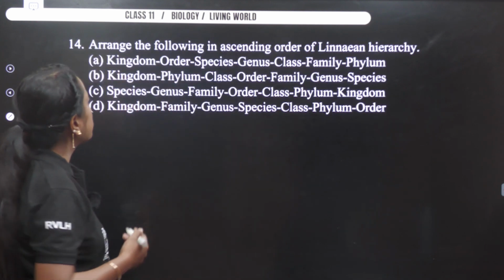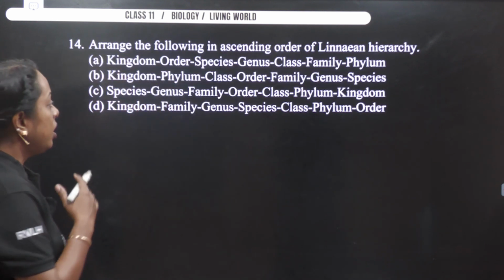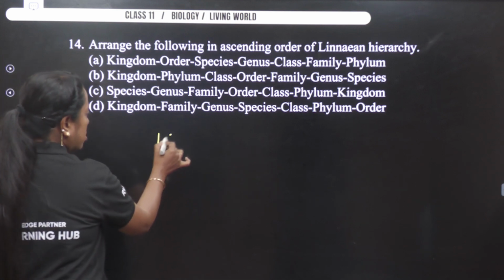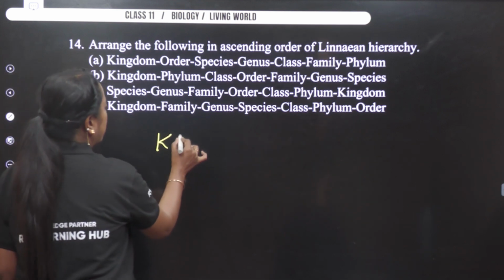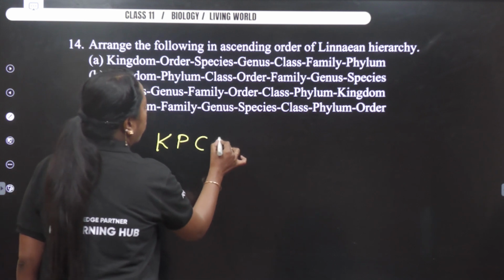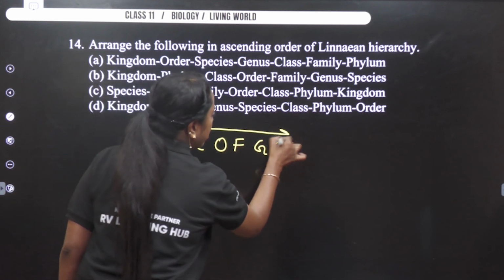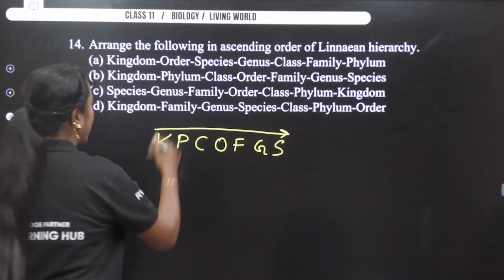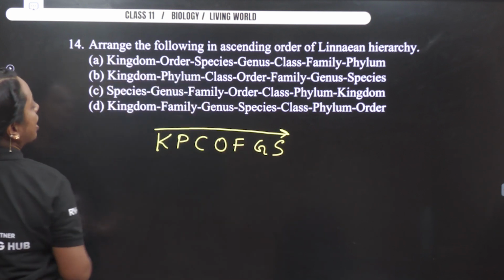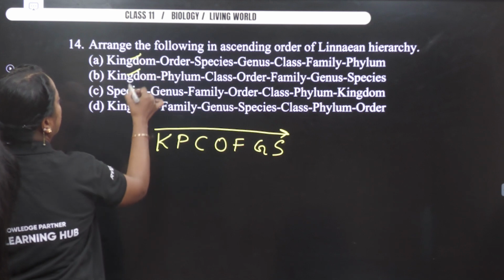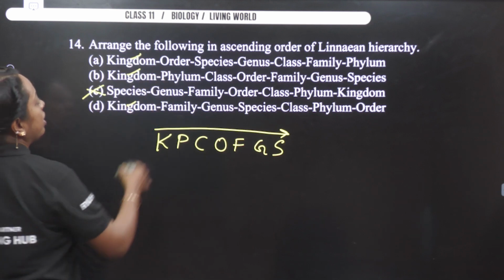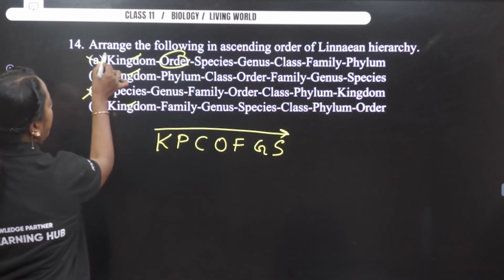Now let's go across the next question. Arrange the following. Now again, let us come across the idiom. King Philip came over for good soup. Now you have the 7 hierarchy. Now categorize it. So now 3 terms has kingdom. Okay, this is okay, this is okay, this is okay. So option C is removed. Next comes order. So option A is gone.